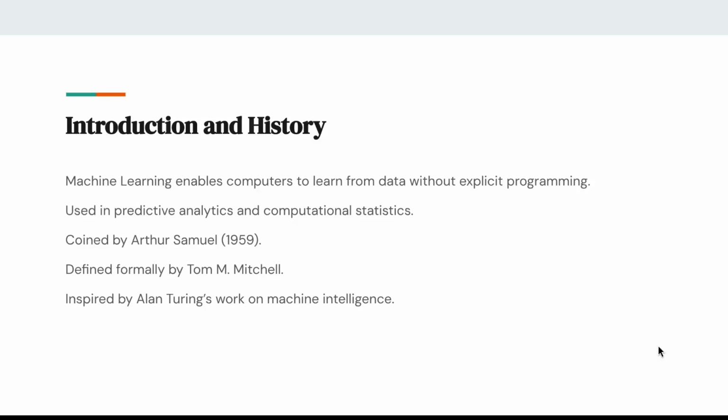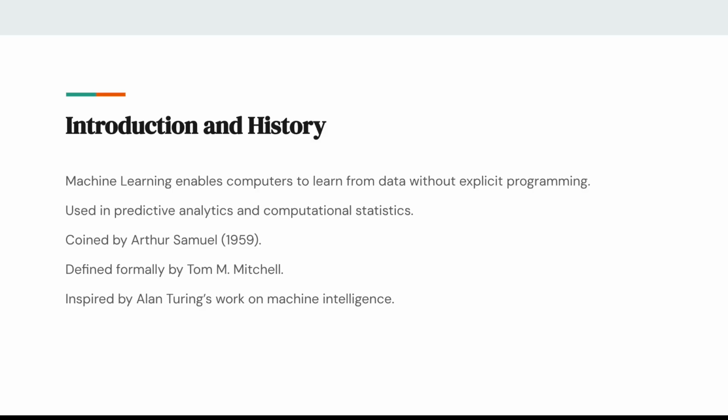So what is machine learning? Machine learning is a science of teaching computers to learn from data without being explicitly programmed. This is the definition according to Arthur Samuel, who also coined the term machine learning in 1959 while he was working on a checkers playing program. He was a game developer, and what he wanted to do was to have the computer just learn from its mistakes and play as if it were human.